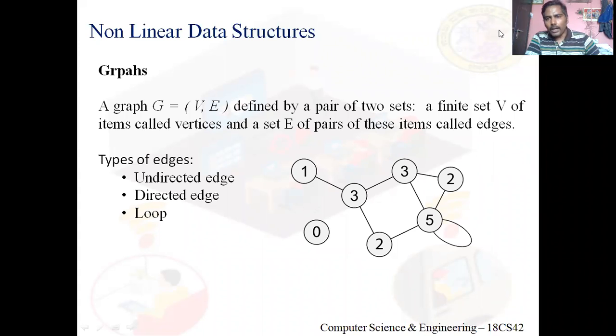Let it be just a set. Set may be enough. One more condition is that V should not be empty. Means on an xy plane, if there is at least a single dot, say there is only one vertex in the diagram and no edges, I can say that to be a graph.